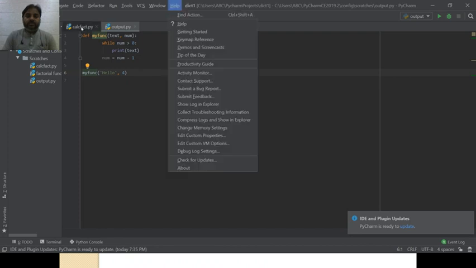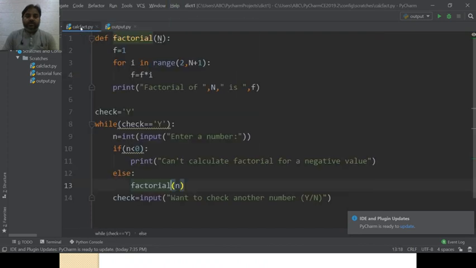Now here you can see I have written that function for you, the first program to calculate the factorial. Here is the function, define factorial. The process is quite simple, as we all know that a factorial is nothing but the multiplication of all integers from 1 to the number itself.